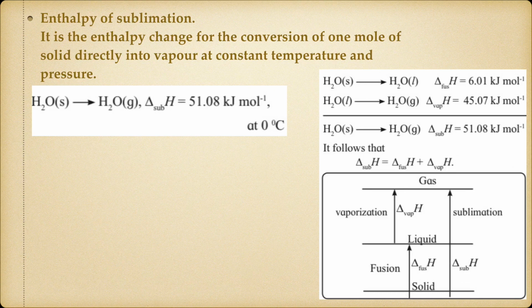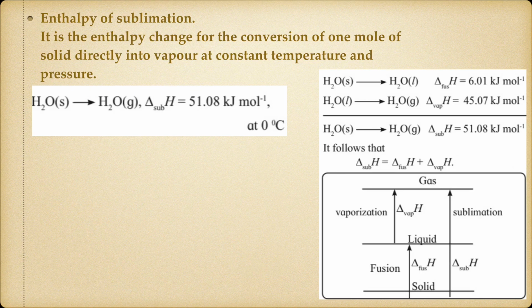So if we do it in one step or two step, at the end the value, that means sublimation means actually it will go from solid to liquid, liquid to gas. Okay, that means if I add up individual value of fusion and vaporization, I'll see the value of sublimation will be also same.